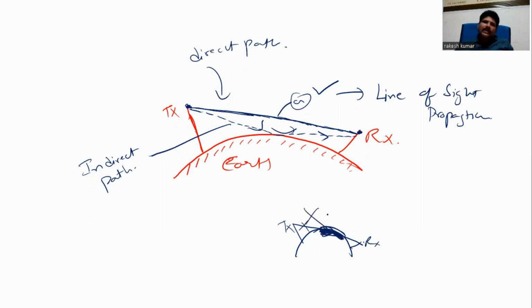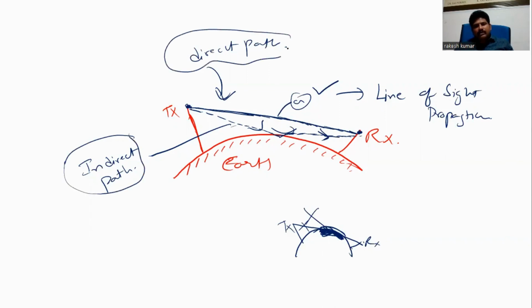So this is one limitation. There are two paths for a signal to come from transmitter to receiver in LOS or tropospheric propagation. One is through the direct path. Another one is where it touches the surface, gets reflected back with 180 degrees phase change and reaches the receiver. This second one is the indirect path. Okay, so now let us calculate.